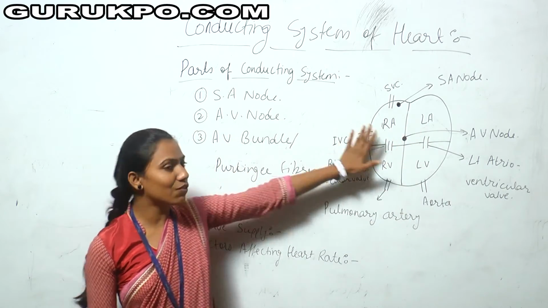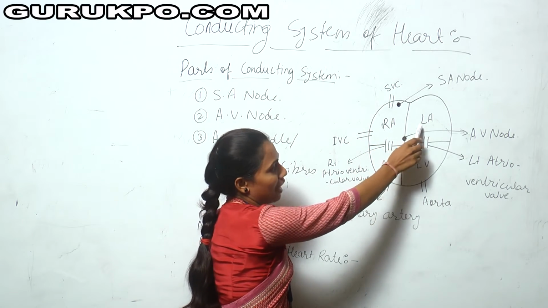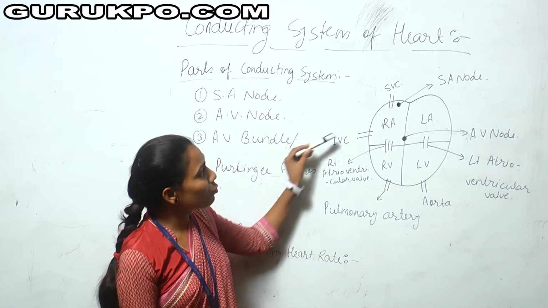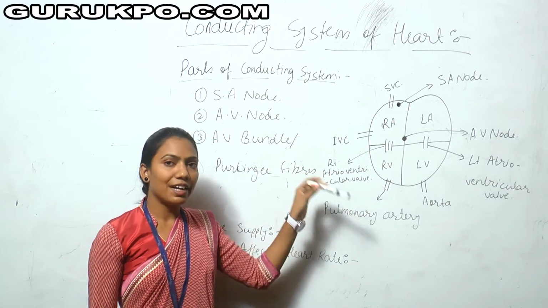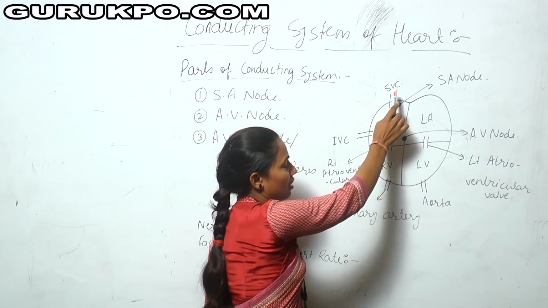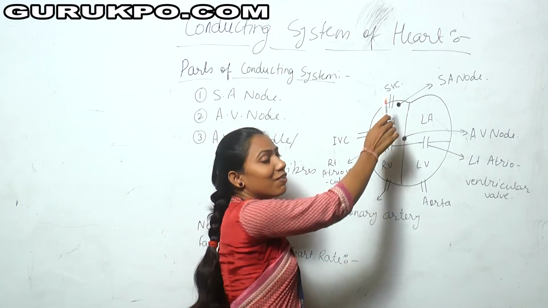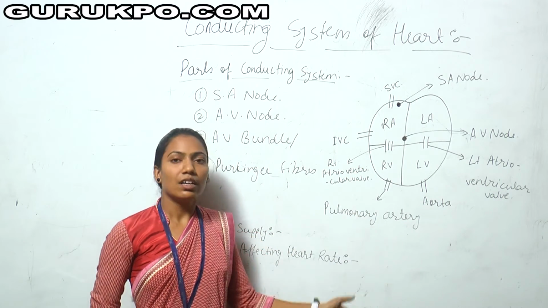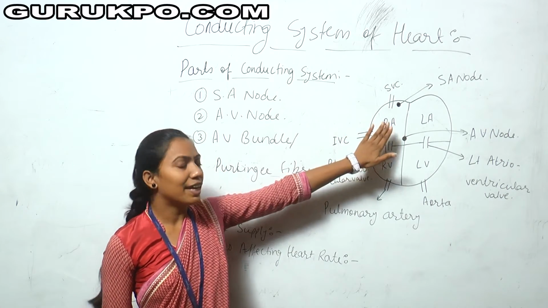This is a diagram of the heart. There are many parts of the heart. First of all, RA, which means right atrium, then right ventricle, left ventricle, and there are two large veins that come from the whole body and drain into the right atrium: the superior vena cava and the inferior vena cava. The superior vena cava comes from the upper part of the body and the inferior vena cava comes from the lower part of the body. Their blood drains into the right atrium.